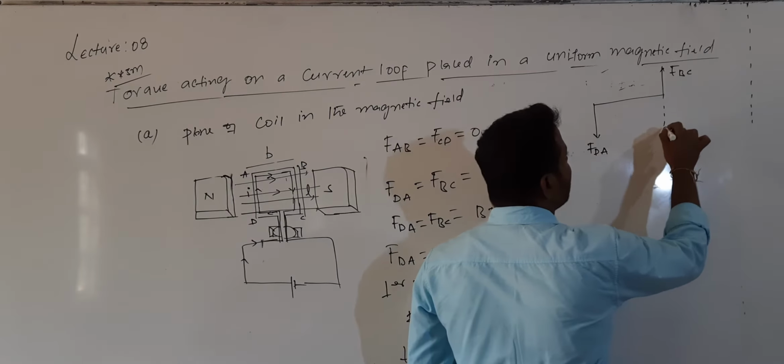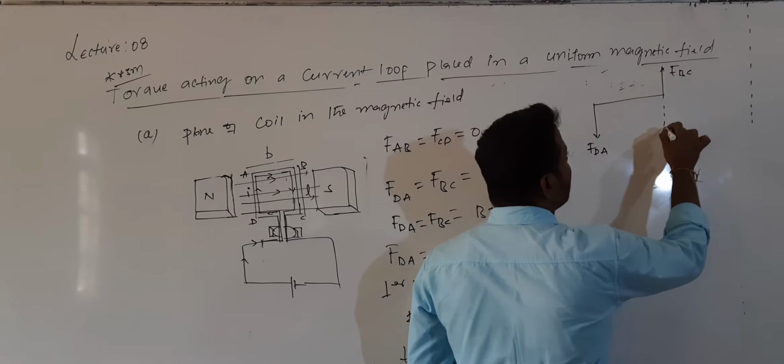So torque is given by B into I into L into B, which is given by tau is equal to B into I into A, where A is the area. If the coil has n turns, then I will get the answer n into B into I into A. This is the expression for torque acting on a current loop whose plane is in the direction of the magnetic field. If the plane of the coil is in the direction of the magnetic field, the expression for torque is given by n into B into I into A.